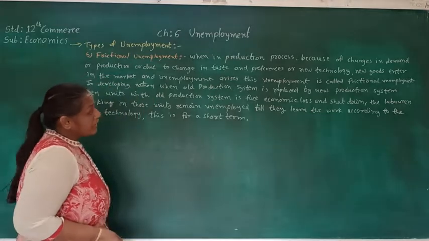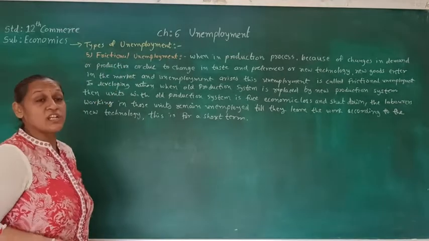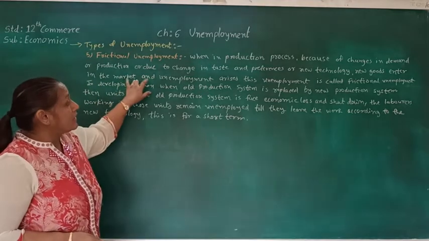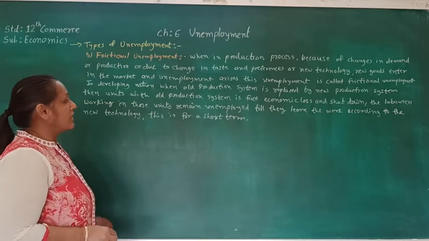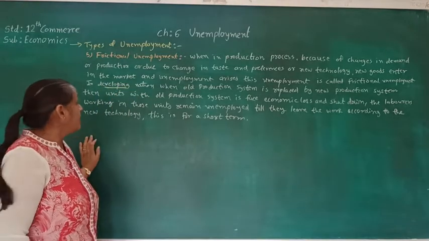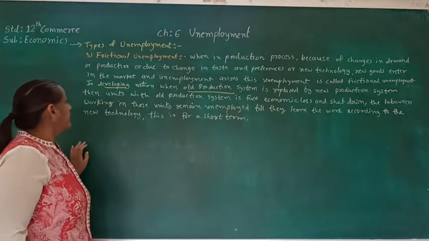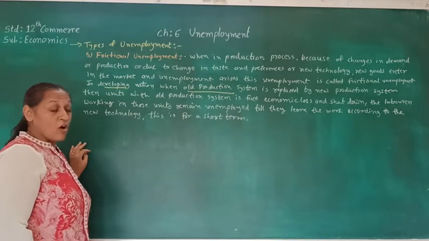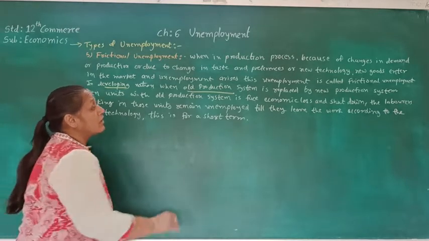So here, in a production process, because of change in demand or production, or due to change in taste and preference, new technology and new goods enter the market and unemployment arises. This unemployment is called frictional unemployment. In a developing nation, development happens when the old production system is replaced by a new production system, and then units with the old production system face economic loss or shutdown, and the laborers working in those units remain unemployed.